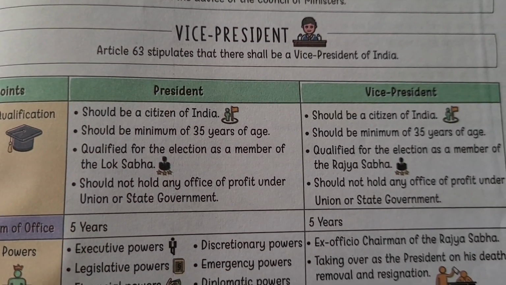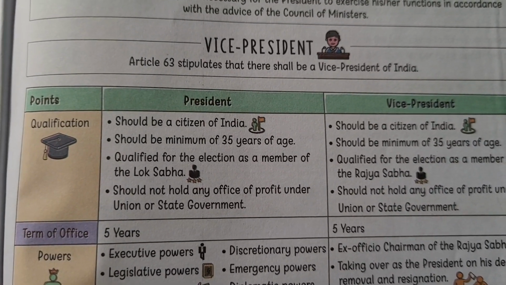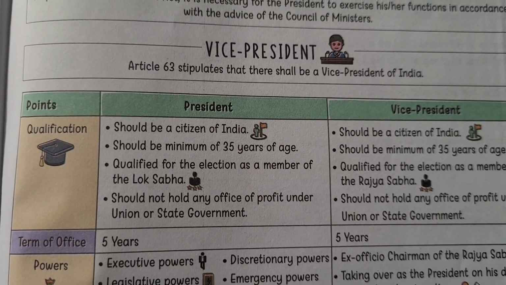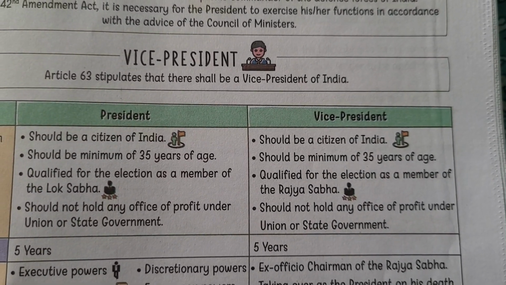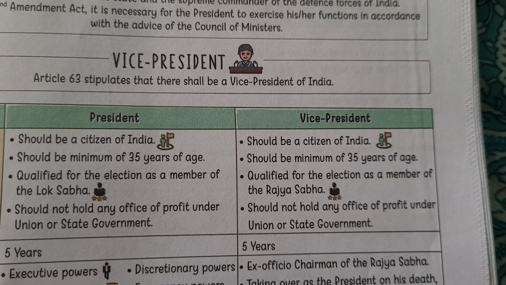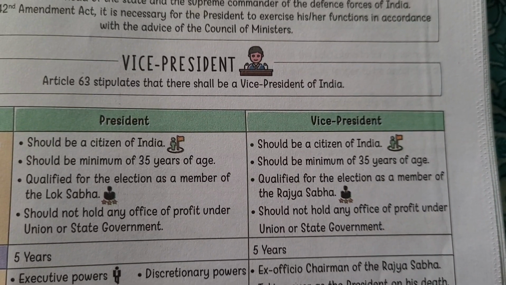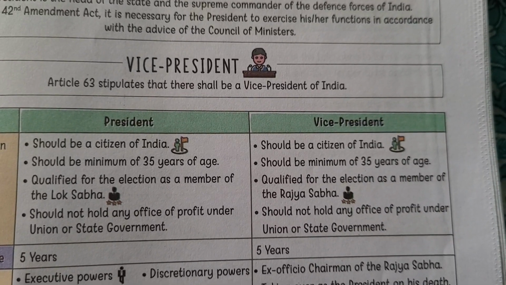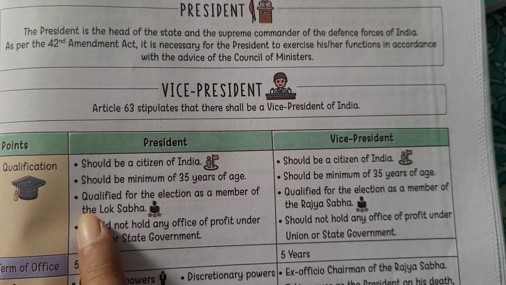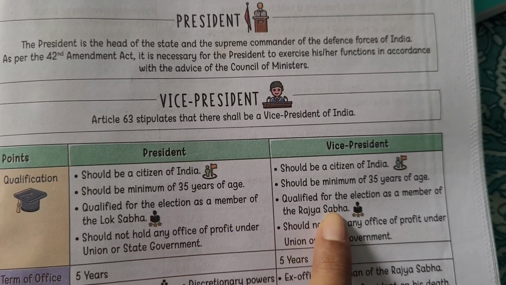Now, qualification. President should be a citizen of India, should be minimum of 35 years of age, qualified for the election as a member of Lok Sabha, and should not hold any office of profit under the union or state government. Whereas if you talk about Vice President, he should be a citizen of India, of course, should be minimum of 35 years of age, qualified for the election as a member of Rajya Sabha, and should not hold any office of profit under union or state government. So if you compare these two, president and vice president, only this third point is different. He should be qualified for the election as a member of Lok Sabha, and here it is Rajya Sabha.